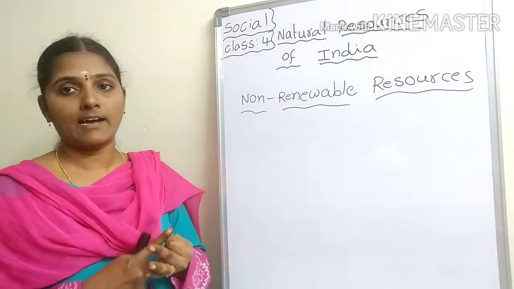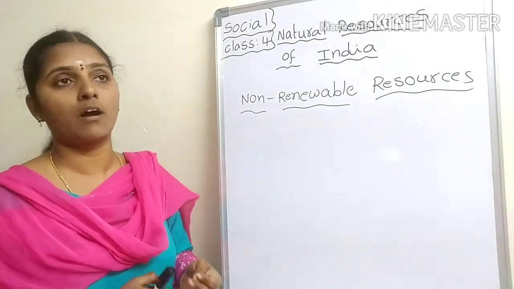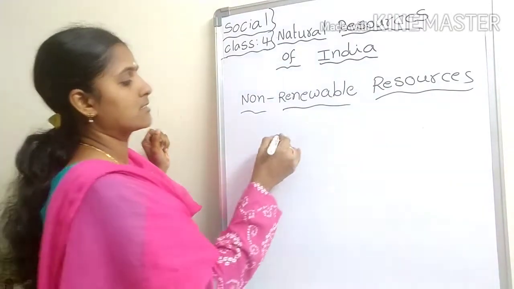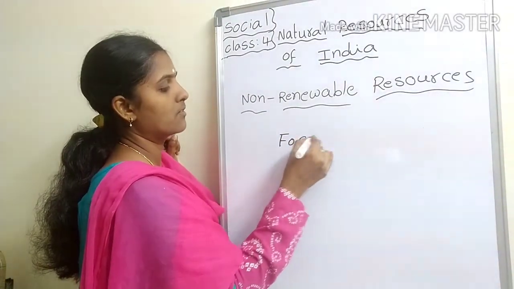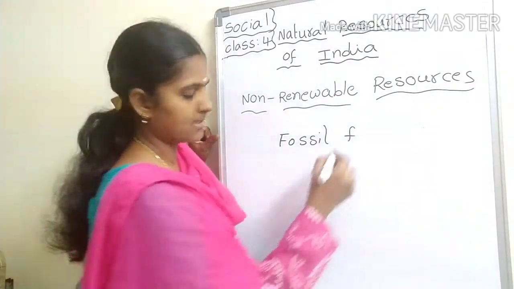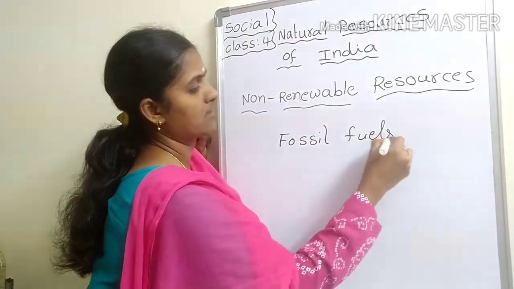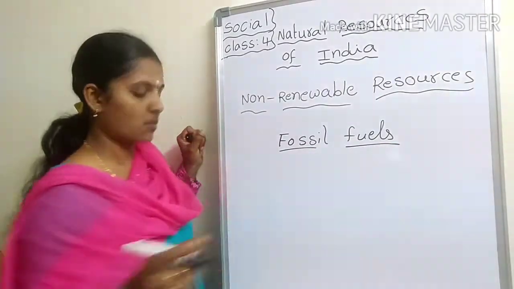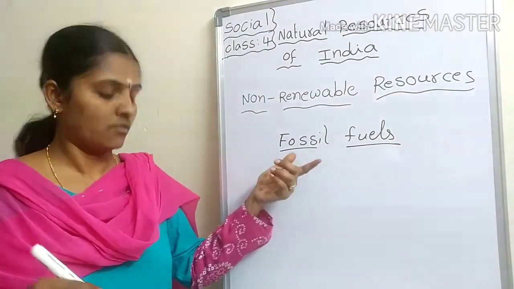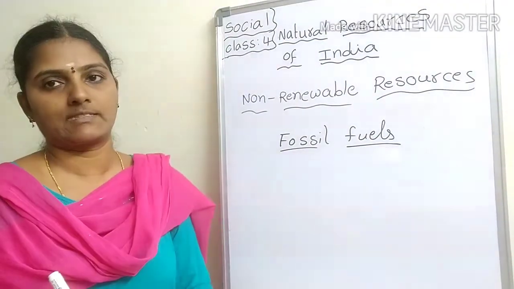Coal, natural gas and petroleum are called fossil fuels.